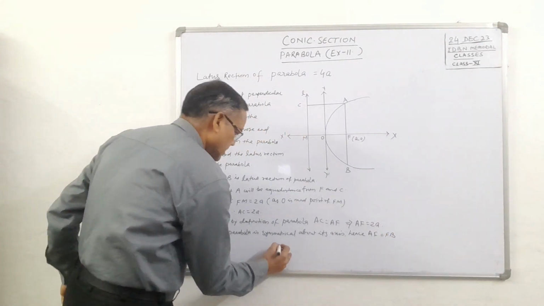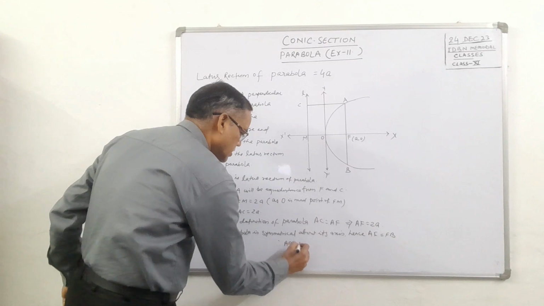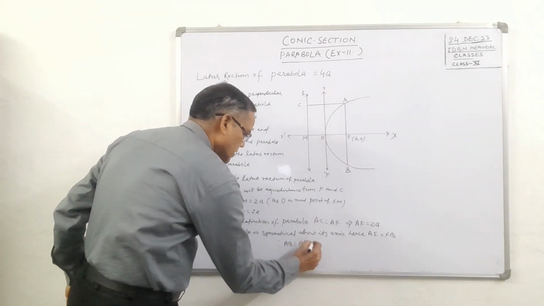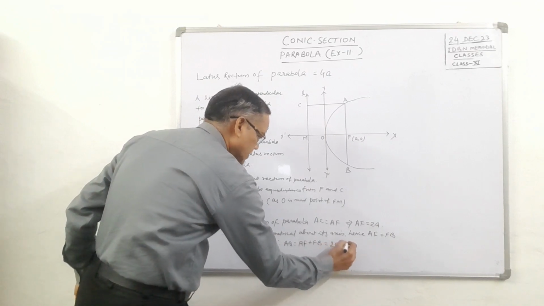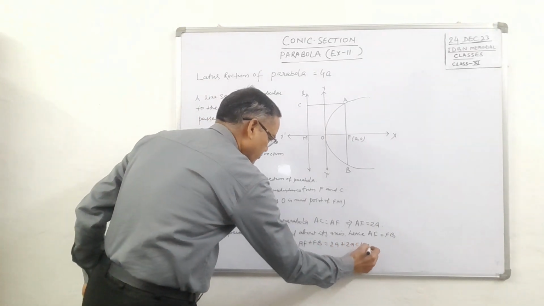That means hence AB equal to AF plus FB, that is 2a plus 2a equal to 4a.